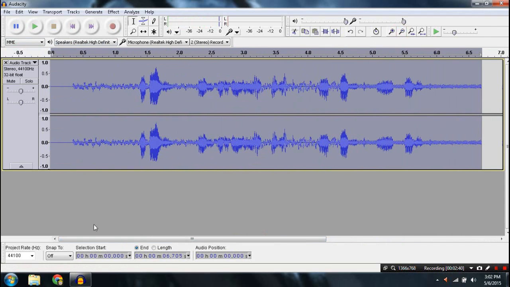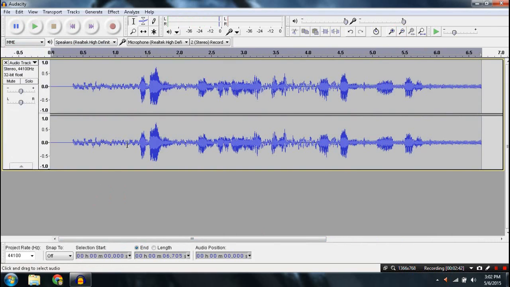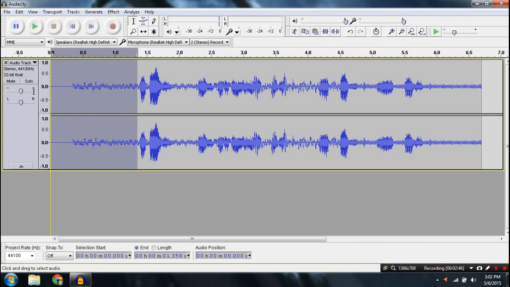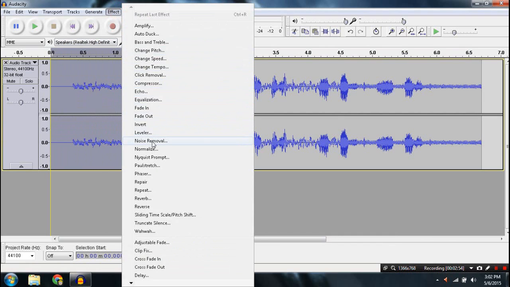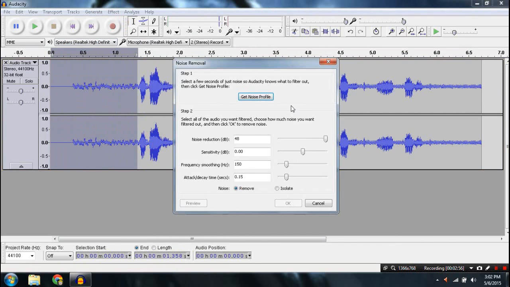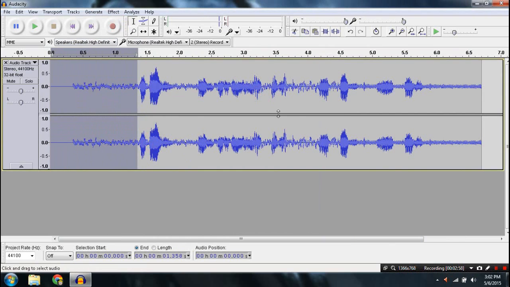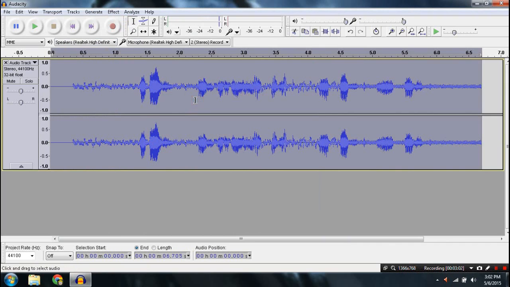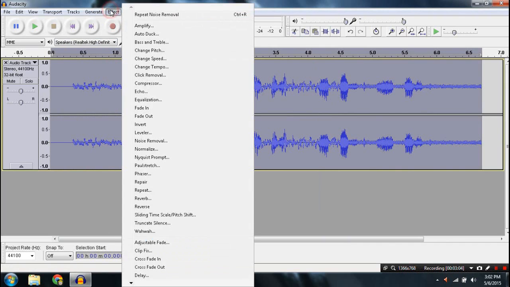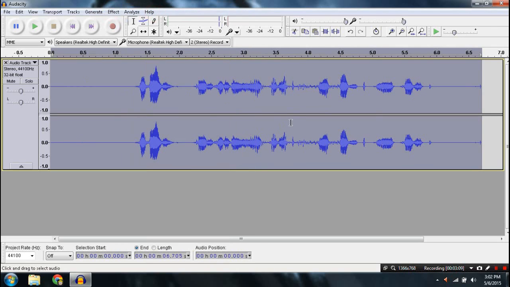What you're gonna do to remove the background noise is highlight this one, the part where you're not talking, and go to Effect, Noise Removal, Get Noise Profile. This will get the noise profile, and double click the audio to select all. Go to Effect, Repeat Noise Removal, and then just play it.